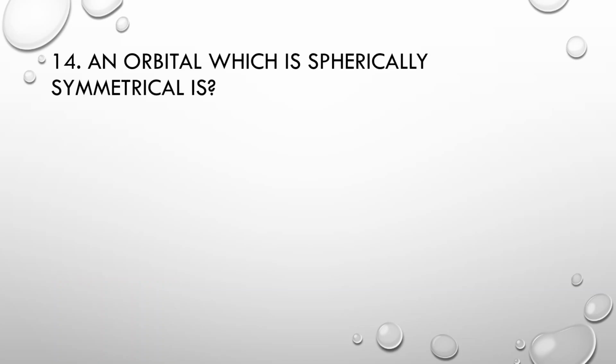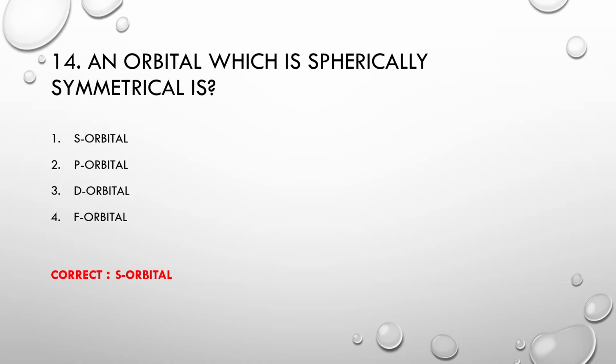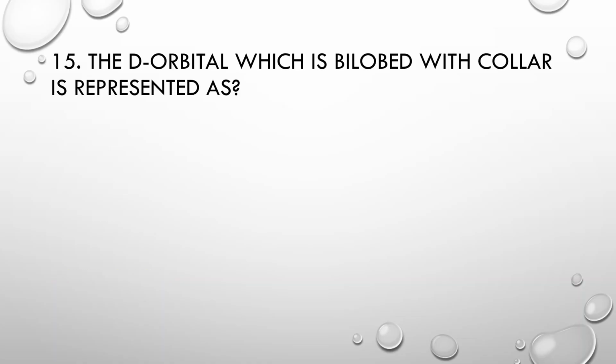Number 14: The orbital which is spherically symmetrical is number 1 s orbital, number 2 p orbital, number 3 d orbital, number 4 f orbital. Correct option is s orbital. MCQs number 15: The d orbital which is bilobe with collar is represented as number 1 dxy, number 2 dz2, number 3 dyz, number 4 dzx. Correct option is dz2.